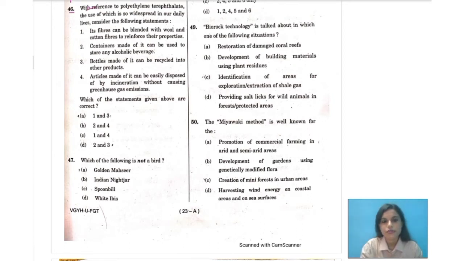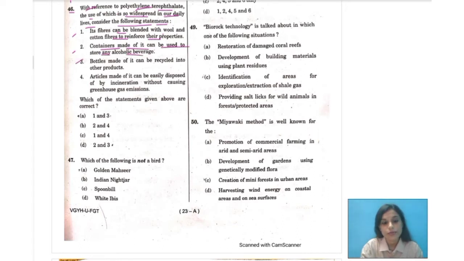With reference to polyethylene terephthalate, the use of which is so widespread in our daily lives, consider the following statements. Number 1: its fibers can be blended with wool and cotton fibers to reinforce their properties. Number 2: containers made of it can be used to store any alcoholic beverage.